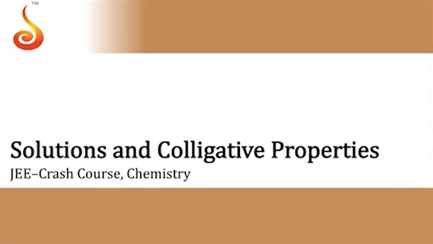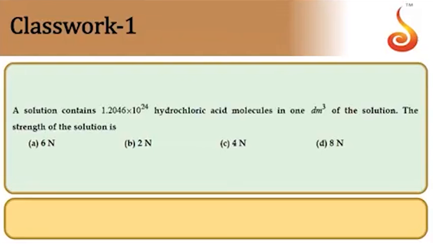Today we will discuss questions from solutions and colligative properties. First one: a solution contains 1.2 into 10 to the power of 24 HCl molecules in 1 decimeter cube of solution. The strength of the solution is? Here they have given the number of molecules of HCl, asking us the strength, and if you see the options, all are in normalities only. But for HCl, molarity is also equal to normality because the N factor is 1.